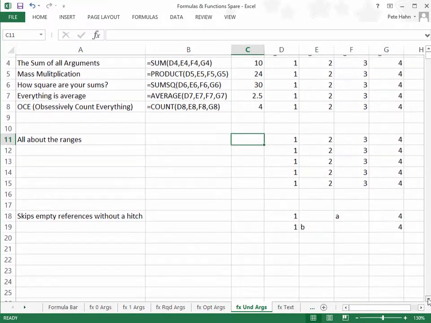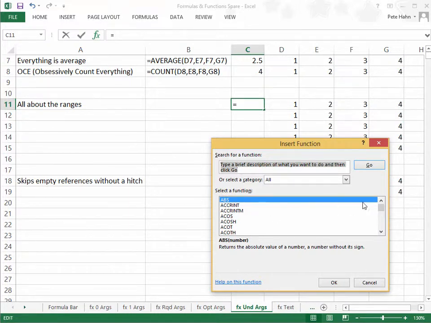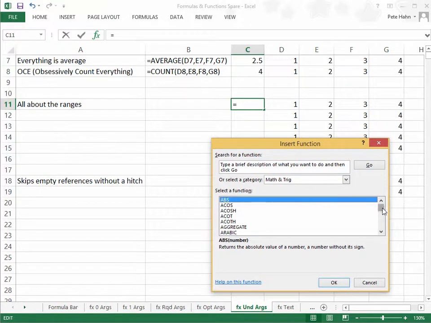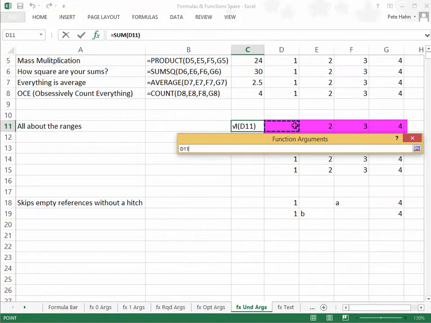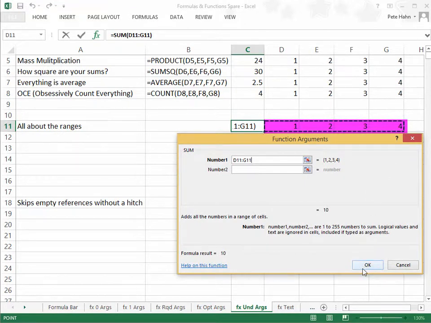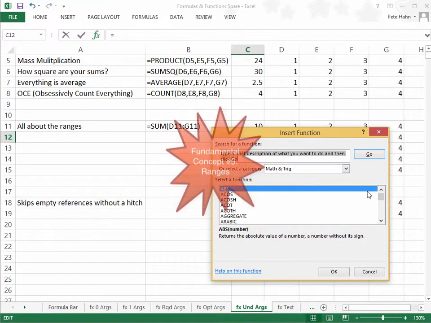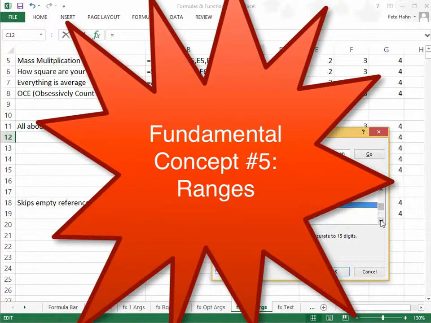I'm going to duplicate each of these function statements, but with an added twist. Instead of listing each cell reference as a separate argument, I will click and drag to select several cells in one step. Here it comes. Ready? We can see the resulting argument references cells using the first and last cell separated by a colon, D11:G11. This creates what is known as a cell range reference, which brings us to our fifth and final fundamental concept, ranges.